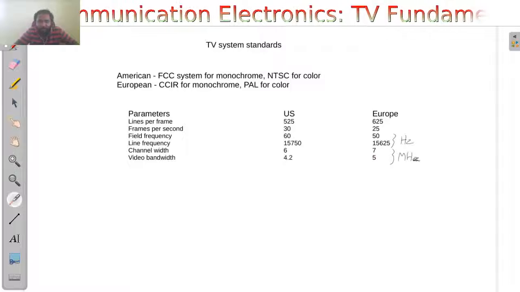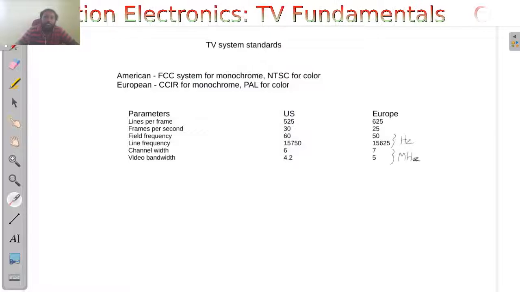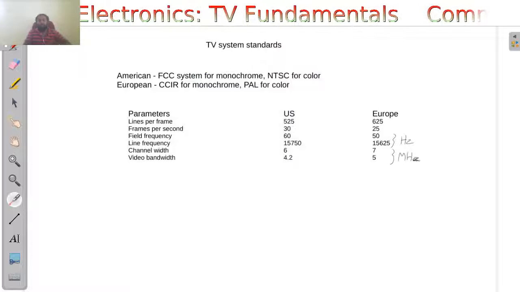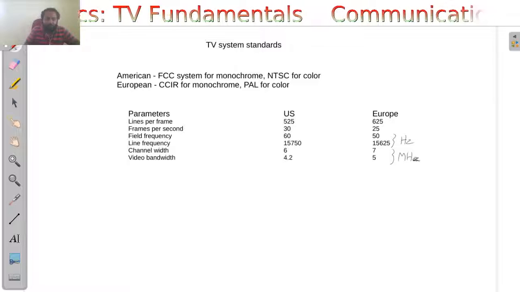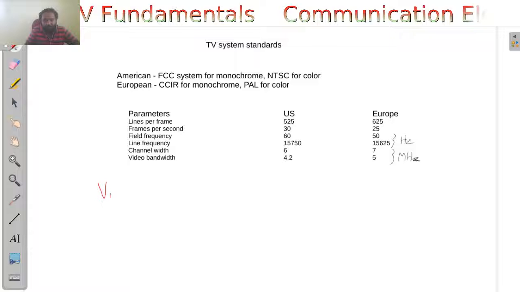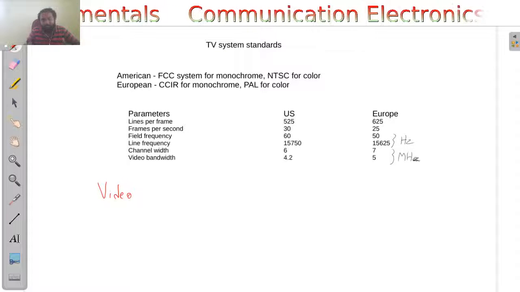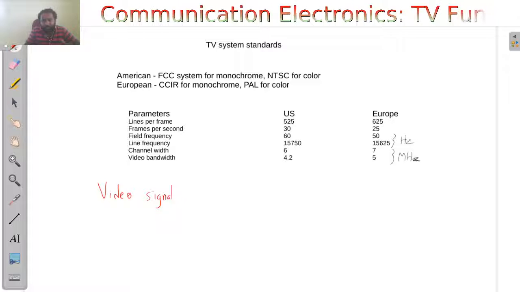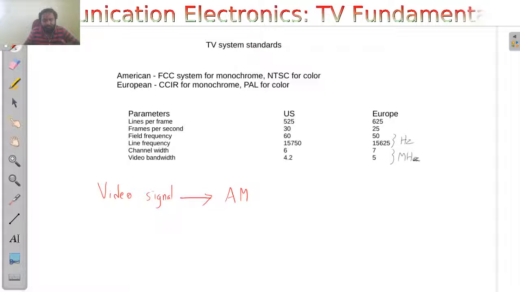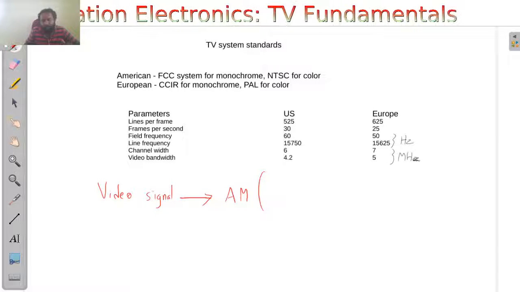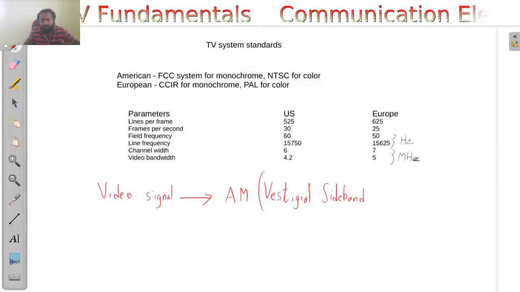So these are the comparison between the US standards and the European standard. And one thing that I have to mention here is the modulation technology that is used for the video signal. Whatever be the television system standard, the video signal will be modulated using amplitude modulation, AM. And it is a special kind of amplitude modulation called vestigial sideband modulation.